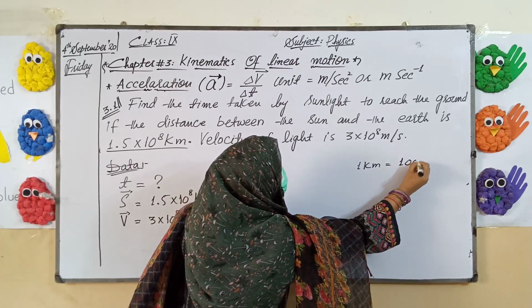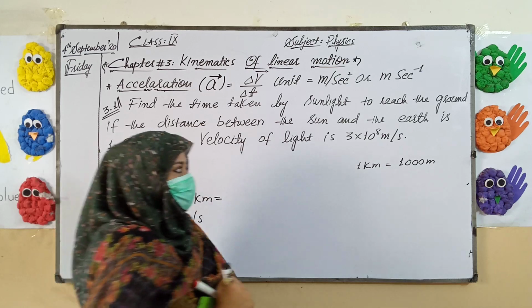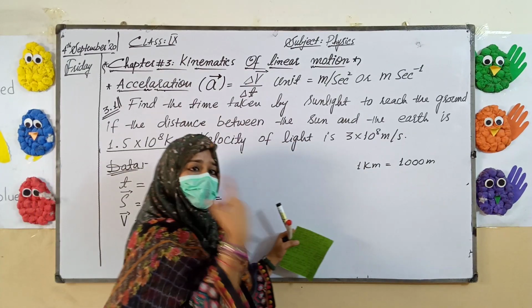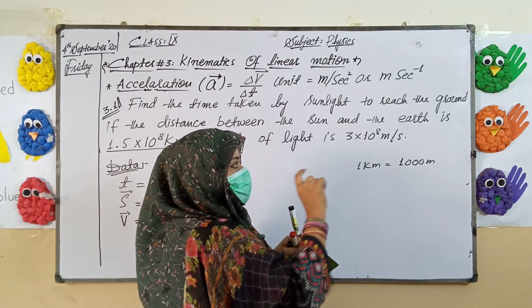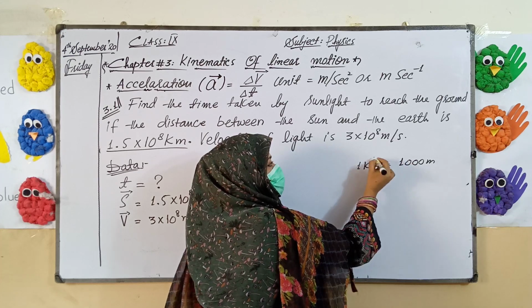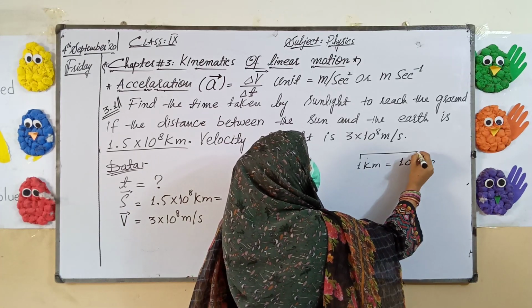1 kilometer is equal to 1000 meter. Whenever you have to convert any unit, you have to focus on the unit which is given and the unit to which it has to be converted, and recall the relation between them. 1 kilometer is equal to 1000 meter, so I have to bring kilometer into meter.